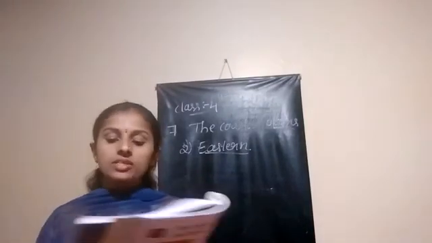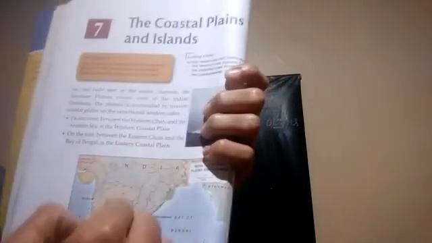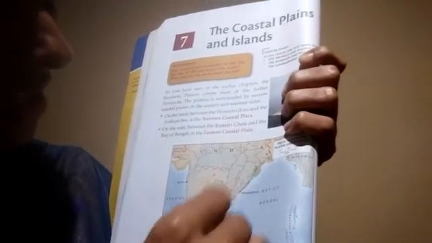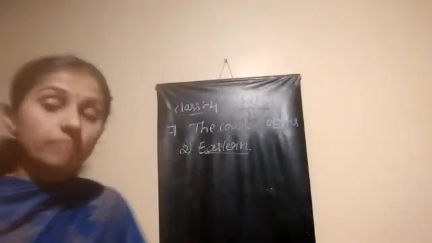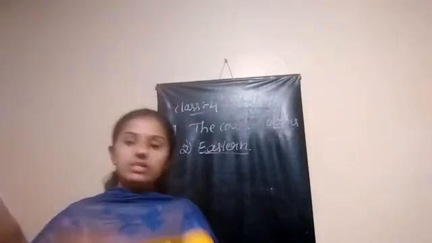The Northern Circars, as mentioned here, run from West Bengal to the middle of Andhra Pradesh, one division of the eastern coastal plains. From Andhra Pradesh to Tamil Nadu, up to Kanyakumari, is called the Coromandel coast. So this is what we discussed about the eastern coastal plain.